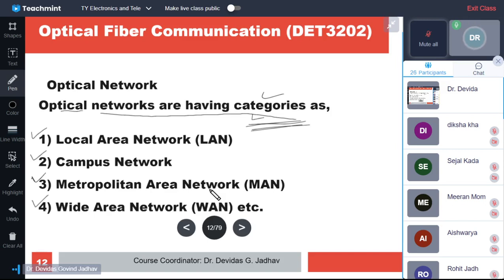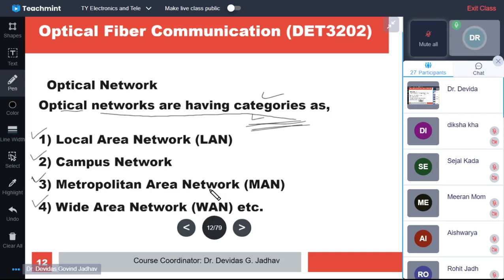So what are the elements in the optical network? The elements are basically the stations, those which want to communicate among each other.